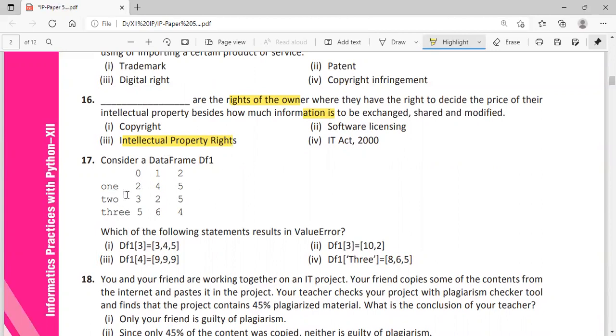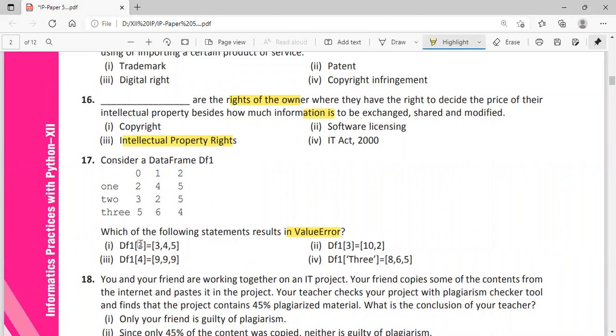Question number 17, consider a data frame DF1. The data frame is given with 3 rows and 3 columns. Which of the following statements results in a value error? Value error means, if the number of data and the number of indexes are not matching, then it will result in a value error, isn't it?